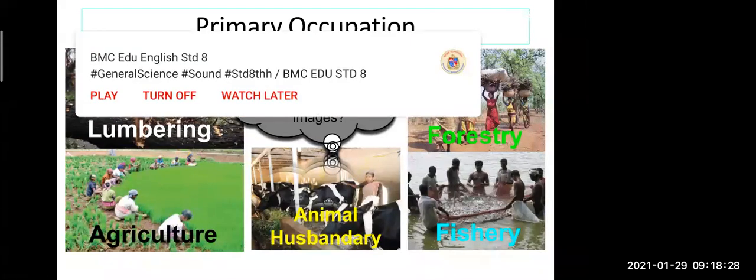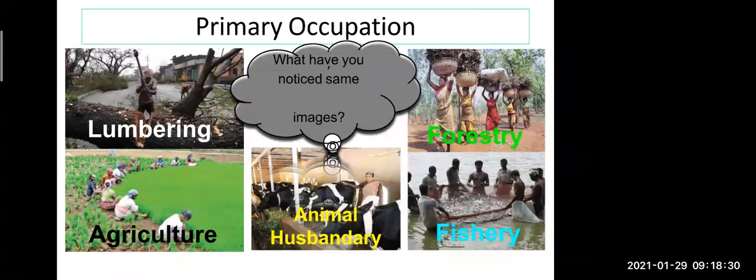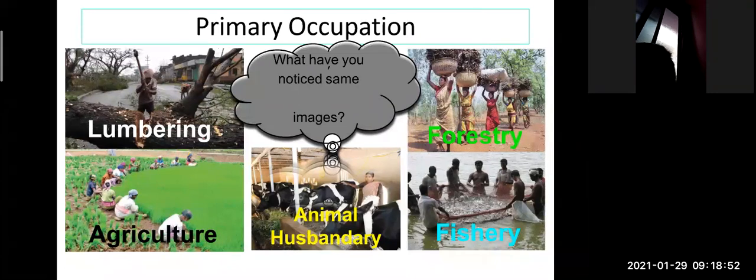See now, whenever we are doing agriculture, we need rain for that. And rain also, we are not making at home. It's a natural process. In animal husbandry also, we are only keeping the animal at home, but the milk, the animals are giving us. Okay. Fishery also, fish we are getting directly from the sea or river. Now here one thing is common. What is that? All this we get from nature.